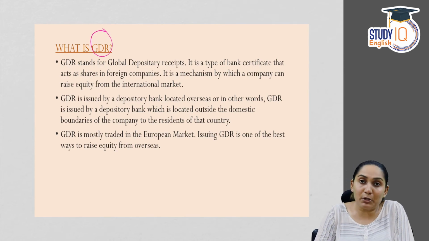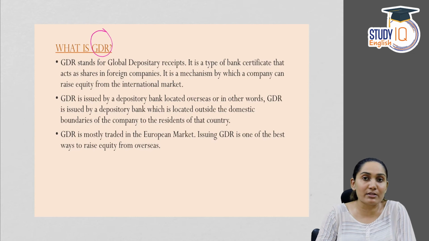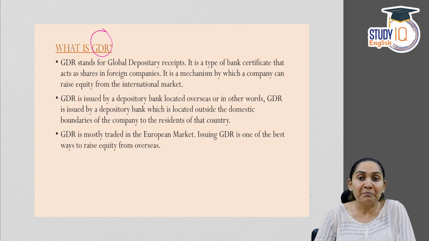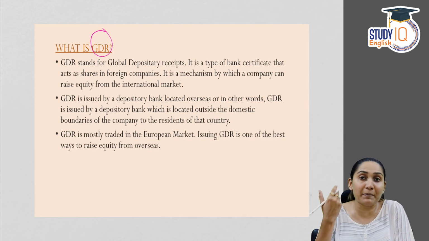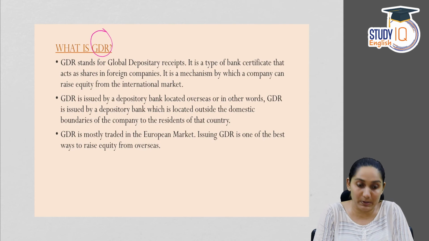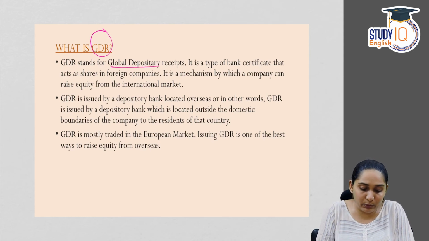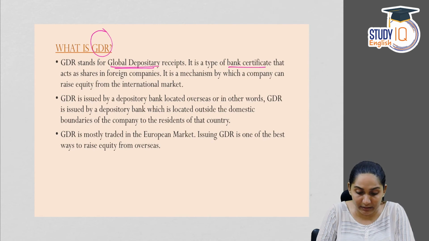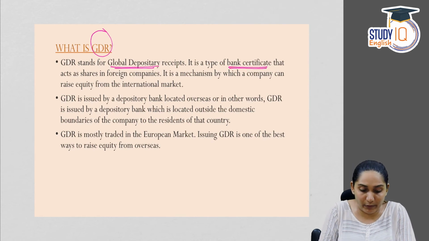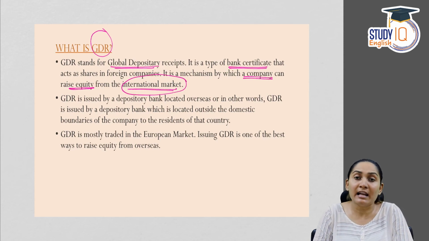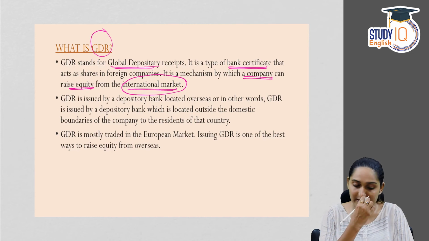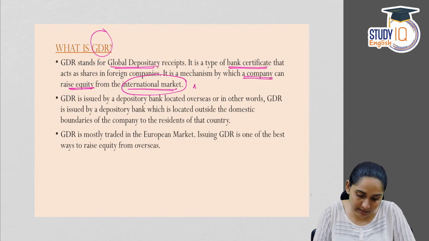As we said, depository receipts issued in the US stock exchange or by US banks representing shares sold in the US stock exchange are called American depository receipts. If it happens anywhere else in the world, it is called global depository receipts. So GDR stands for global depository receipts, and it's a kind of bank certificate that gives access to shares in foreign companies. It is a mechanism by which a company can raise equity from the international market. So this is for the international market in general, and ADR is for the US market in specific.